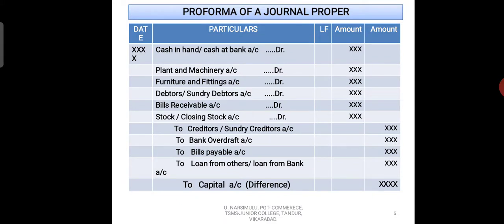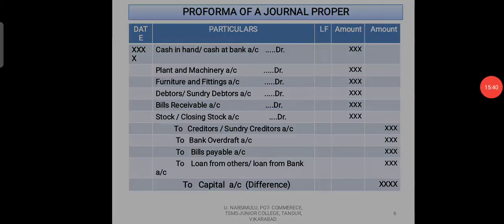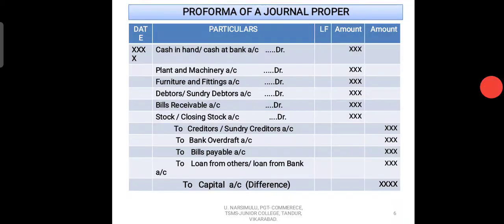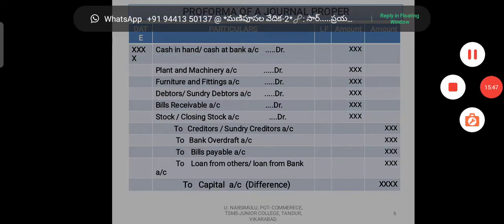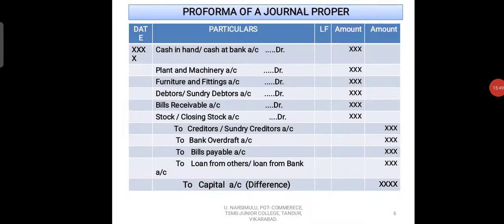Okay. In the problem, you will not be given the capital amount. The capital amount should be calculated by using the formula. What is the formula? Capital is equal to total of assets minus total of liabilities, and you will get capital. That amount should be taken in the credit column of the entry. So students, let us go to the next slide.